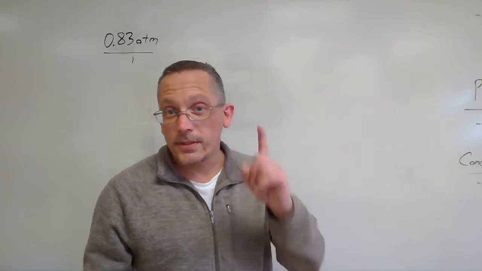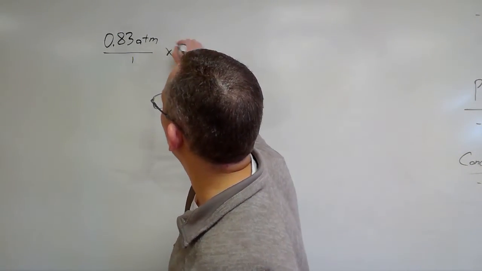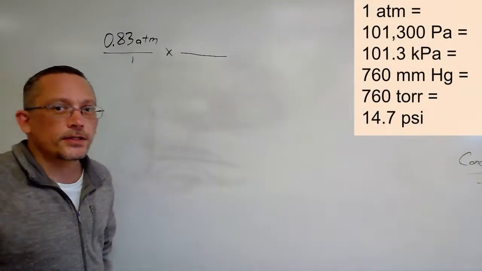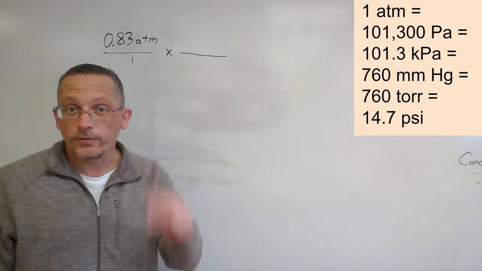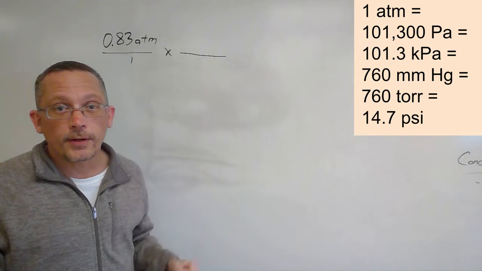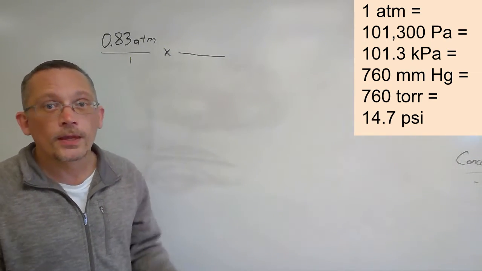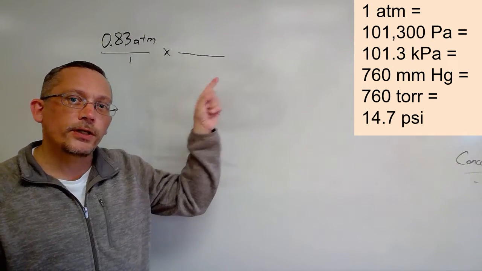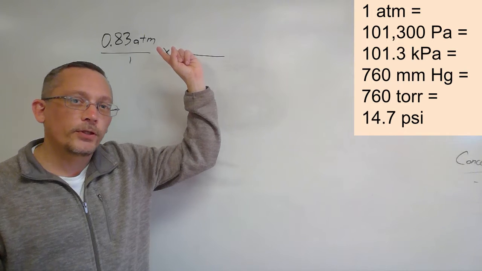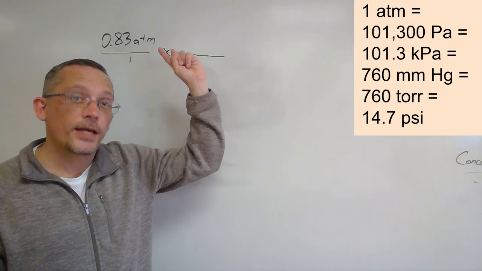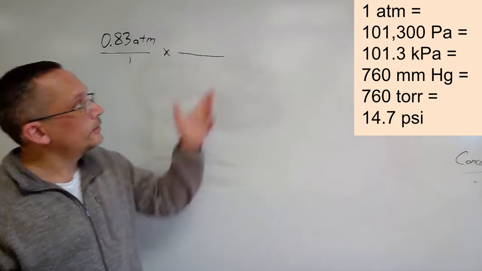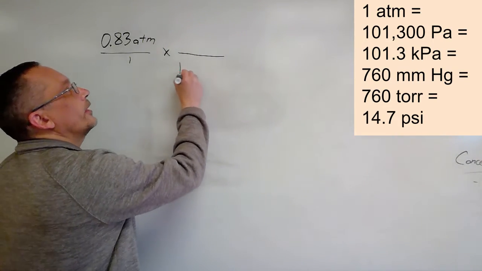Then I'm going to set up a second fraction. Now to set up the second fraction, I'm going to look at these numbers here, and I'm going to pick 2 of them, okay? I'm going to pick 1 to go on the bottom and 1 to go on the top. Which one should I put on the bottom? The one that I should pick to go on the bottom should be the one that's in atmospheres, ATM. So which number there has an ATM following it? It says 1 ATM, right?